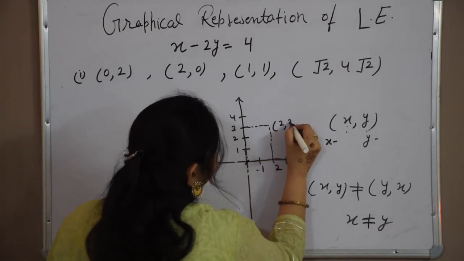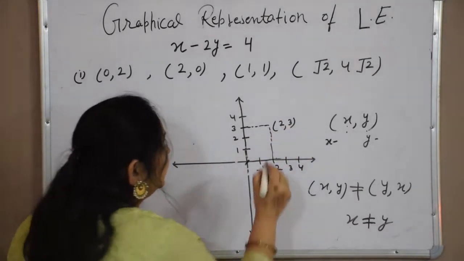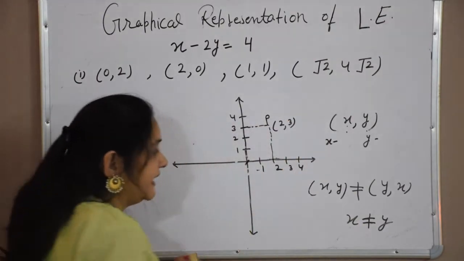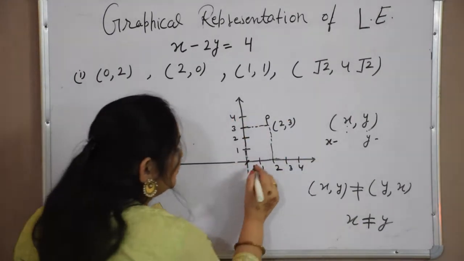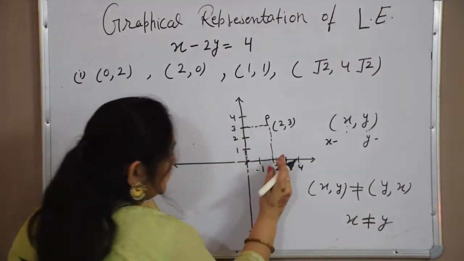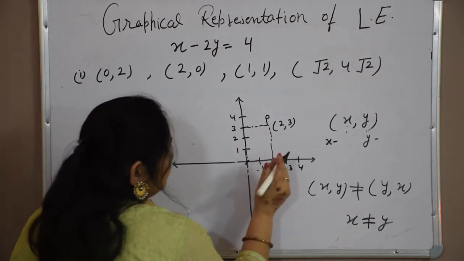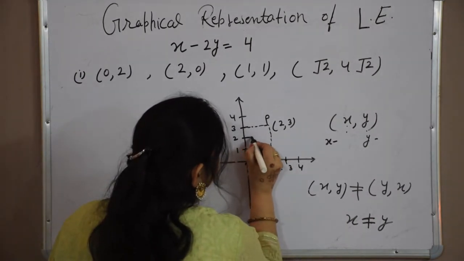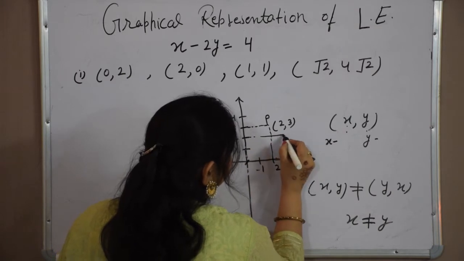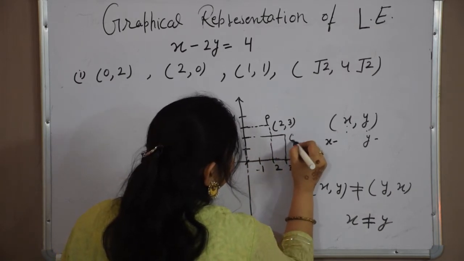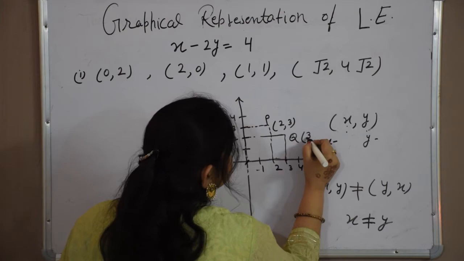So our point 2, 3 is here. We can name it as P, and now I have to represent 3, 2. So we will consider 3 here, it is the perpendicular distance from y-axis, and I will consider 2 here, it is the perpendicular distance from x-axis. And here it is Q, this is the position.